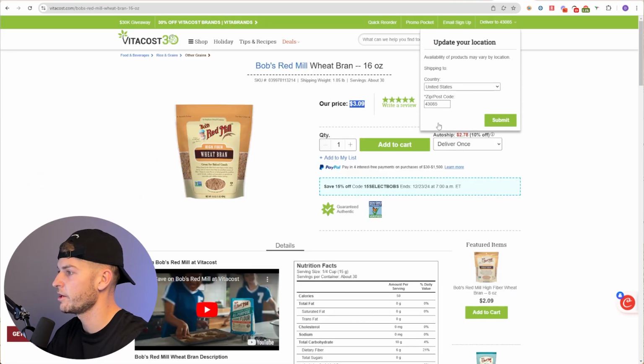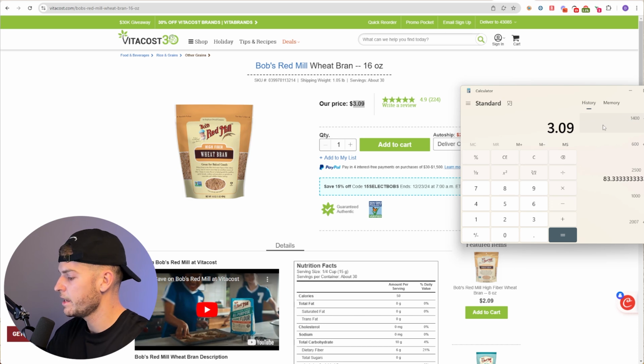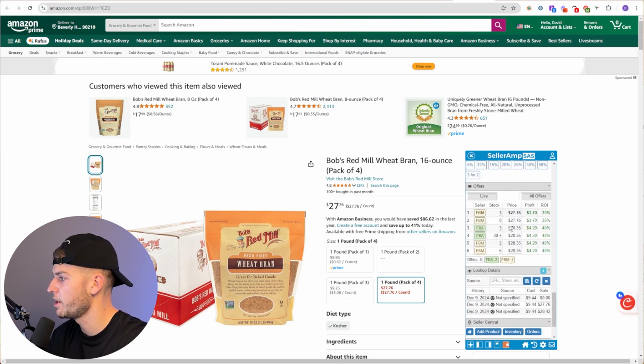We can actually buy this listing or this product from Vitacost directly. It's a 16 ounce 1-pack for $3.09, so we're paying $3.09. It's a 4-pack times 4, it's $12.36, but you can see right here we're saving 15%, so we're going to multiply it by 0.85. We're paying about $10.50 per unit. It looks like we can also stack an additional coupon on top. The VA sent me an additional coupon we can add on top, but let's just say we're paying $10.50 either way out the door. The reason I'm using $28.35 as my sale price here is because that is the lowest FBA offer. So we're really only competing mainly with 2 FBA sellers. There's plenty of sales to happen on this listing.